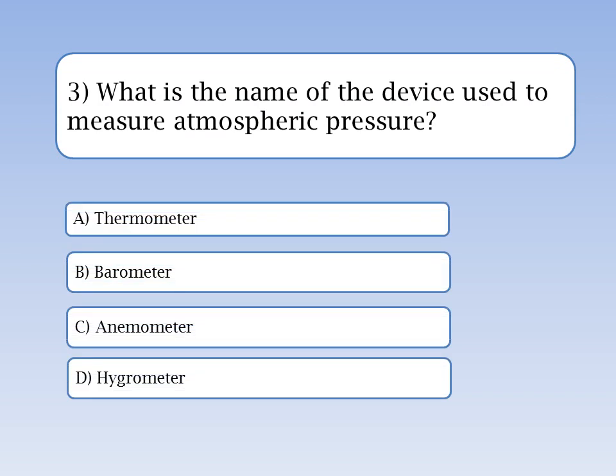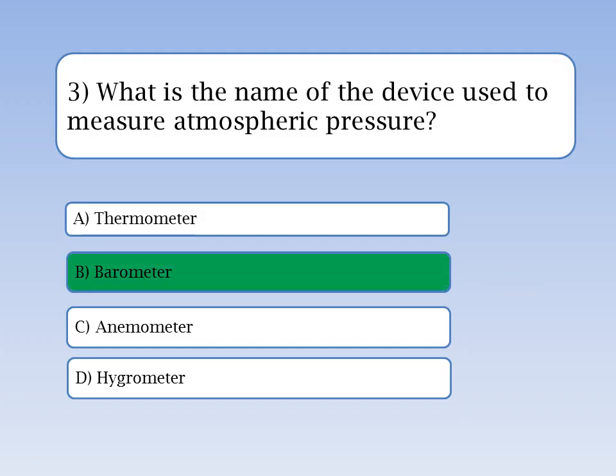Here's question 3. What is the name of the device used to measure atmospheric pressure? A. Thermometer. B. Barometer. C. Anemometer. D. Hygrometer. You have 5 seconds to think. Time's up. The correct answer is B. Barometer. A barometer measures atmospheric pressure, which helps predict weather conditions.